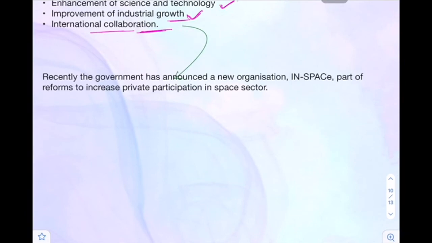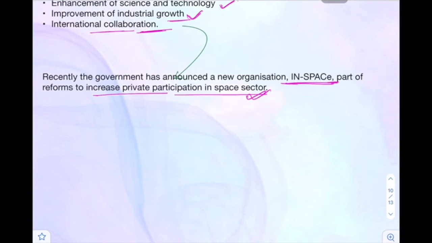So recently the government announced this new organization, IN-SPACe, which will reform and increase the private participation in the space sector. See, in the USA we have something called SpaceX, which is a private enterprise run by Elon Musk. That contributes a lot to the GDP of the USA, and that private enterprise also brings a lot of technological advancement.